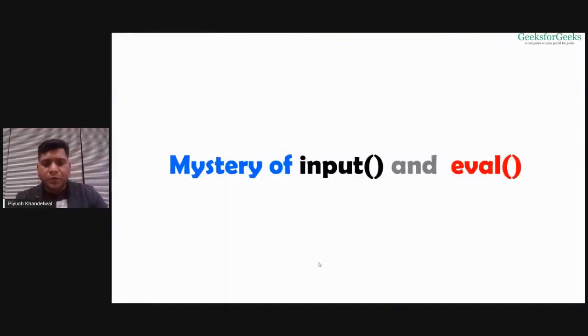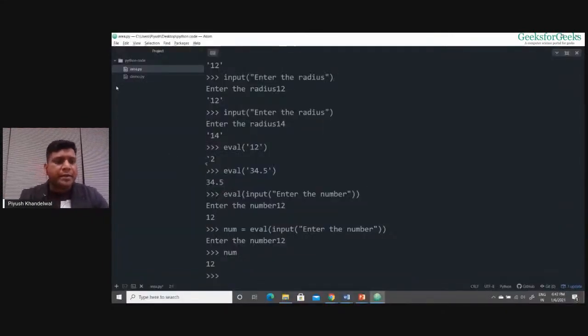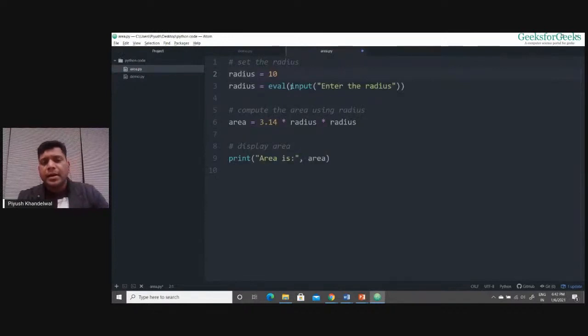Okay. So now let me show you the code, what I did over there. You can see I used the input function where I pass the message, enter the radius. When I entered the radius, that was read as a string like this. And when this value 12 has been passed to eval, that value was converted into a number. It will work like this. Got this? I hope this makes sense.